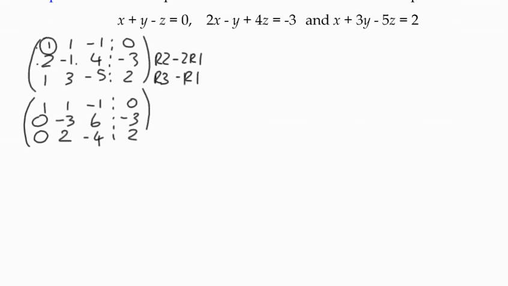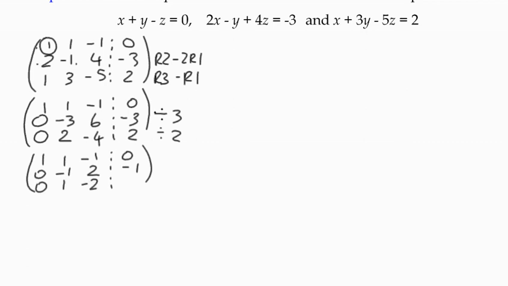So looking at that, I've actually got 2 rows here where I've got a common factor. So I'm going to divide that by 3. I'm going to divide this one by 2, just to make the numbers a wee bit easier to work with. That will give me 0, negative 1, 2, and negative 1. And in row 3, 1, negative 2, and 1.